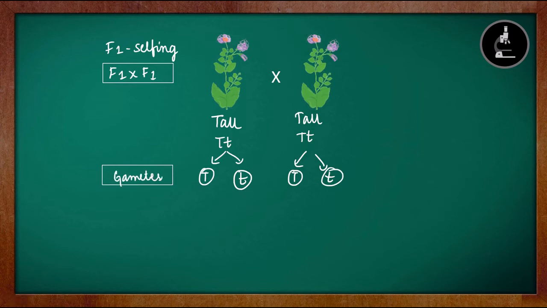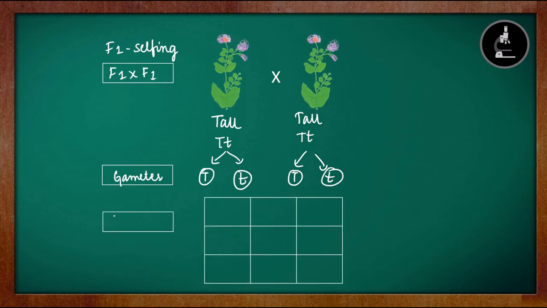Now we will again use a Punnett square to understand the various combinations of gametes that form the genotypes. A Punnett square is basically a graphical representation of the possible genotypes. If we know the genotypes, we can easily identify the phenotypes. So using the Punnett square, we will see what the combinations are. We are going to use this Punnett square to get the F2 generation, the second filial generation. The first one was the F1 generation.